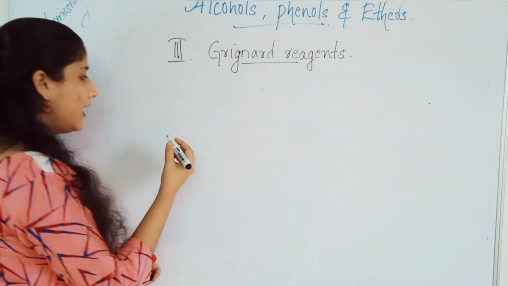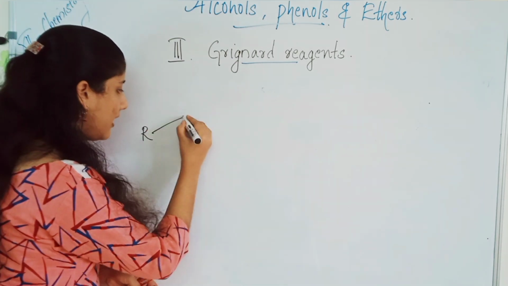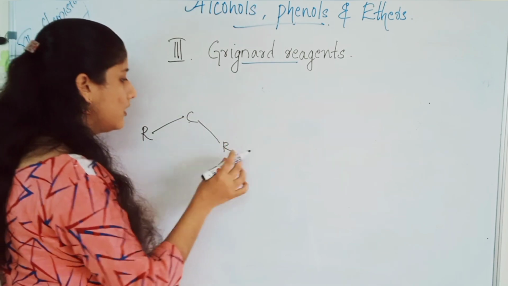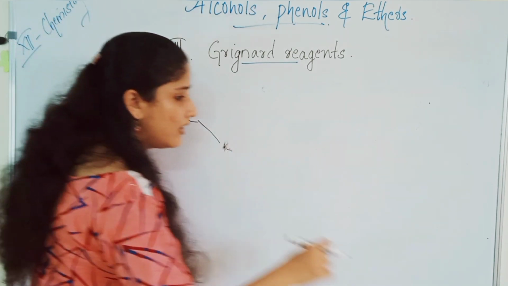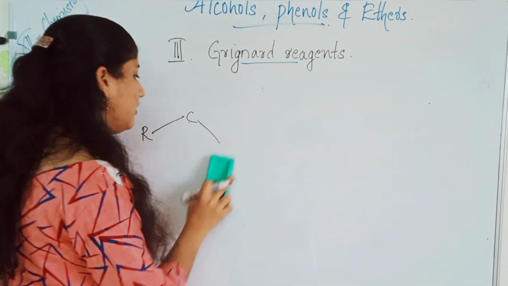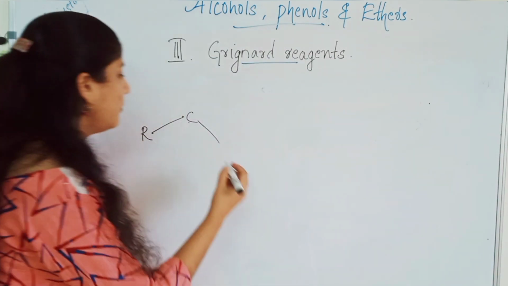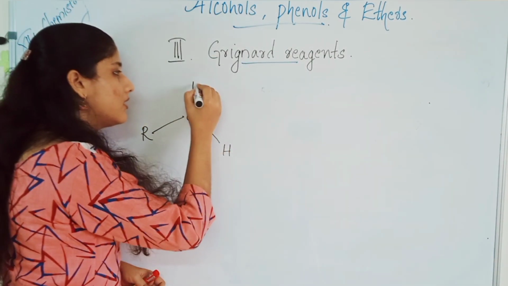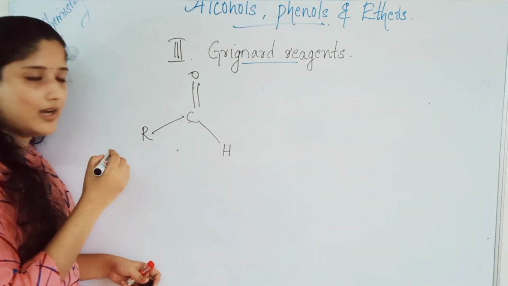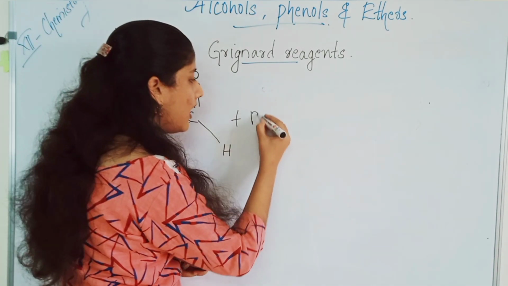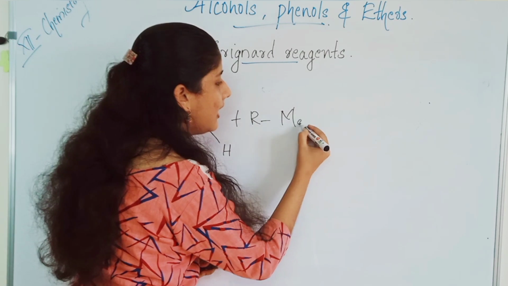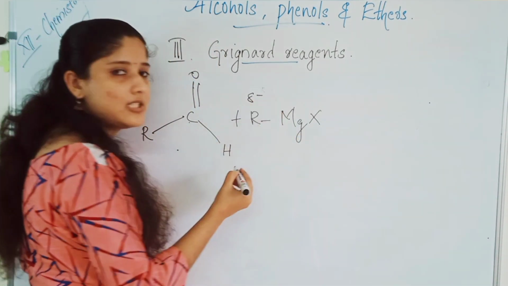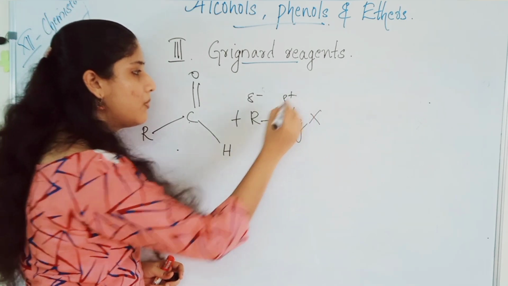Instead of formaldehyde, if we take another aldehyde, carbon containing one R group, the other hydrogen and a double bond. This is an aldehyde. When it reacts with RMgX or alkyl magnesium halide, the alkyl group has a partial negative charge and magnesium has a partial positive charge.